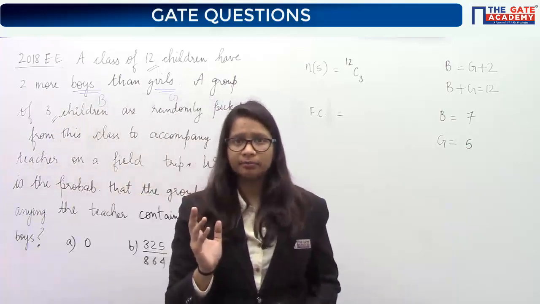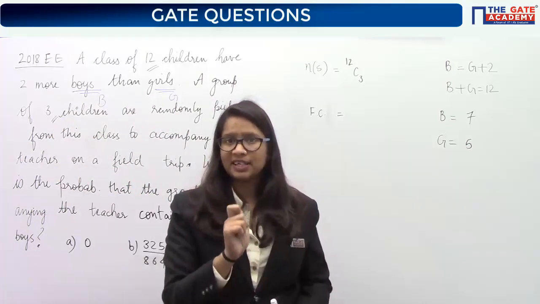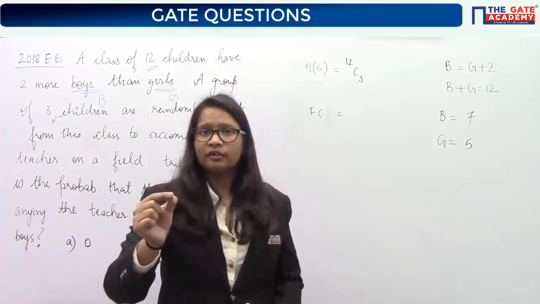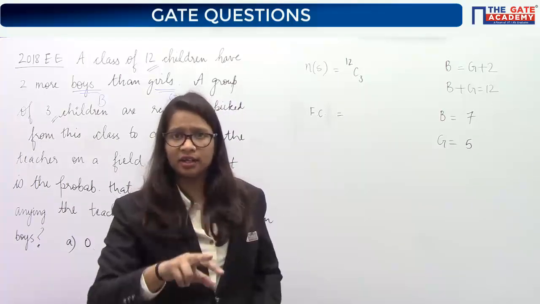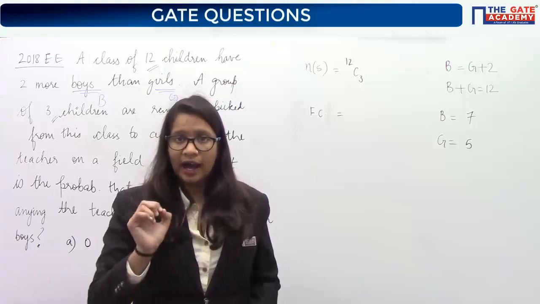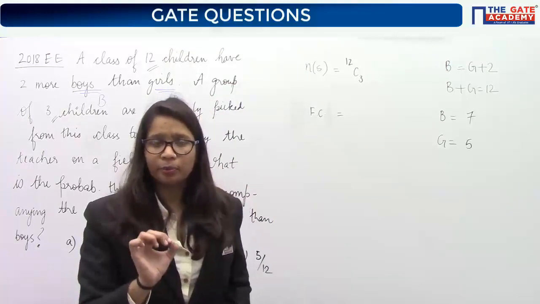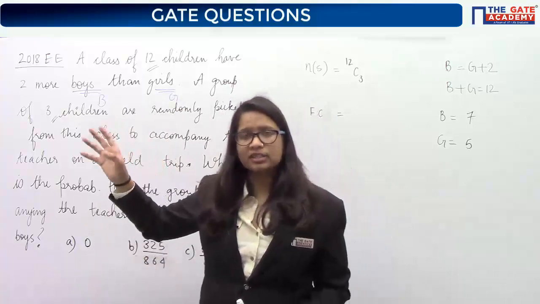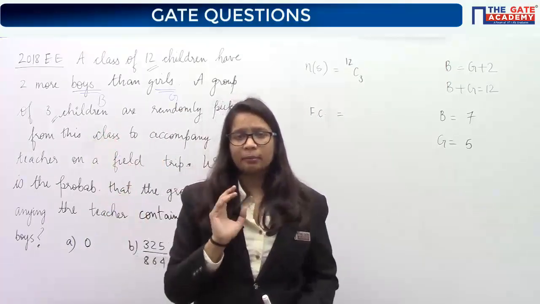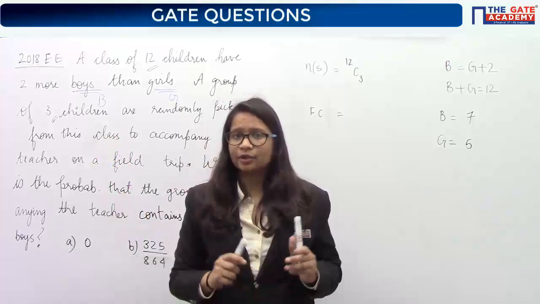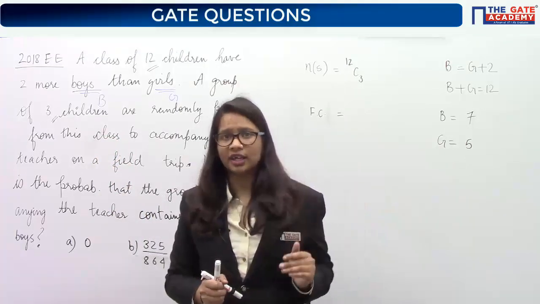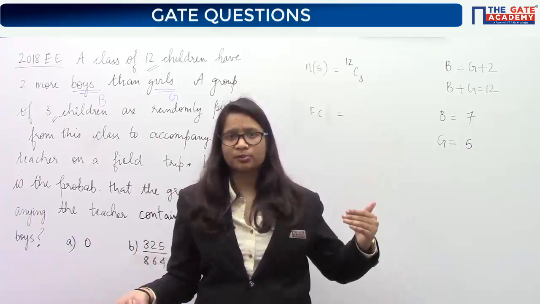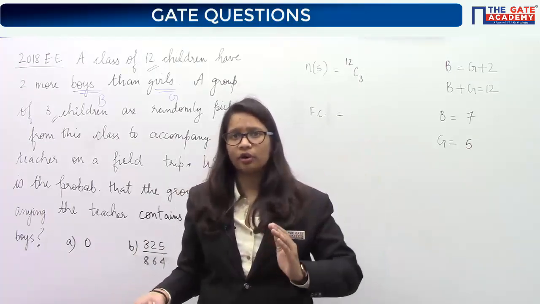P means what? We have discussed in the last class. P means arrangements. I do not want here to know whether the first one is a girl or the second one is a girl or the third one is a girl. I am just focused on the fact that from these 3 people selected, what is the number of girls and what is the number of boys? I do not require any order in which they are selected. I am not worried about their order, whether the first one is a boy or not, the second one is a boy or not, and so on.